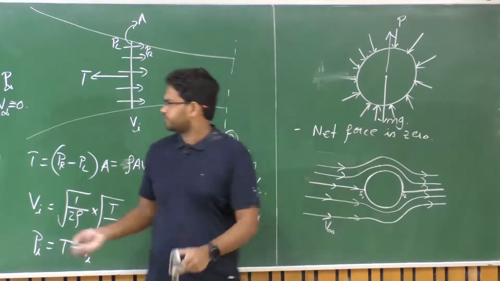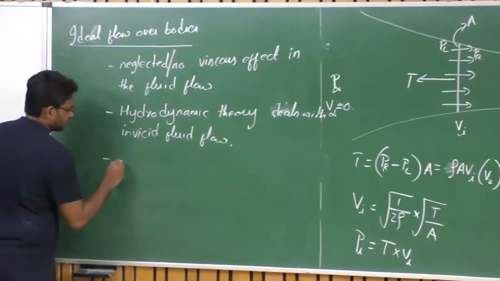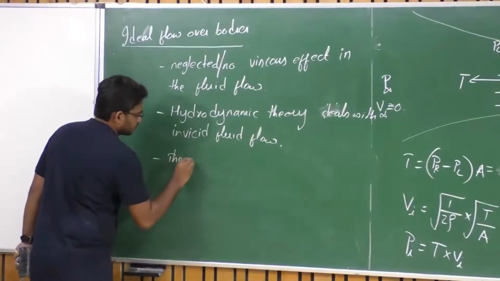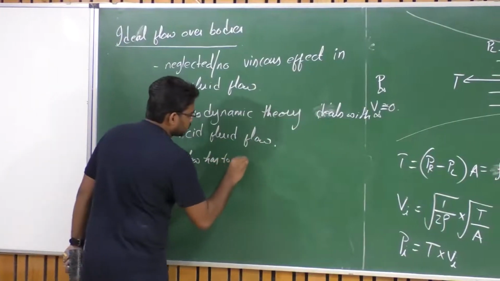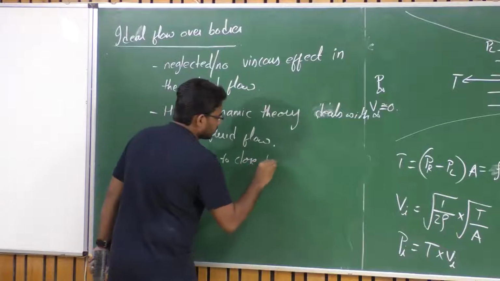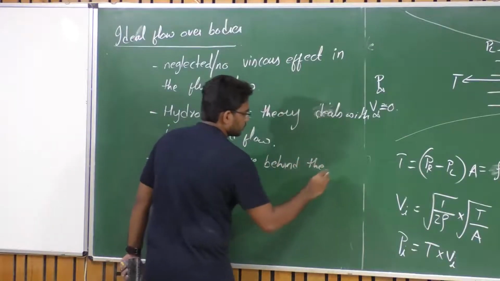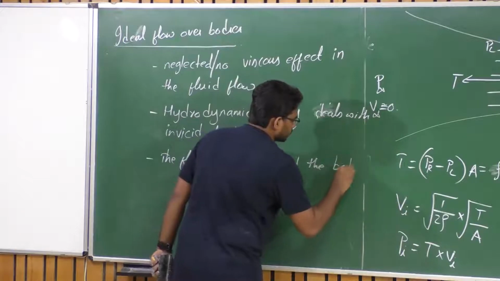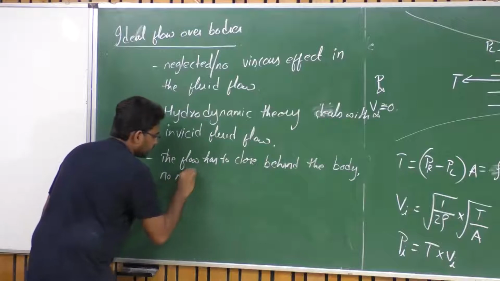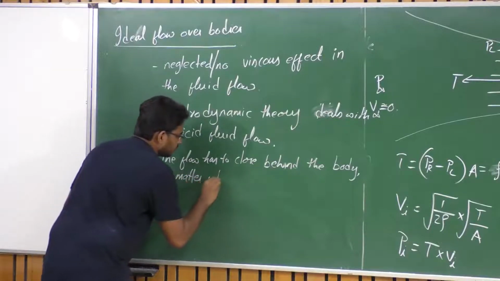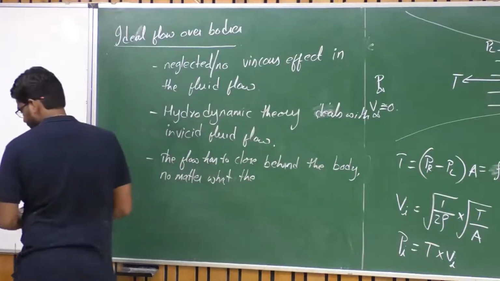So one of the important predictions of the theory is the flow has to close behind the body, no matter what the shape of the body is.